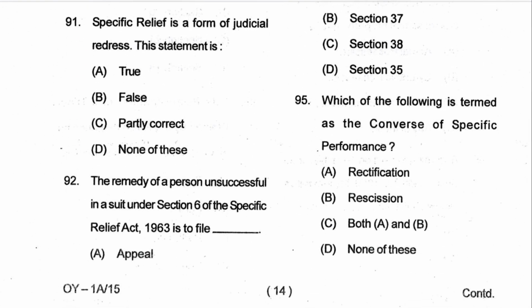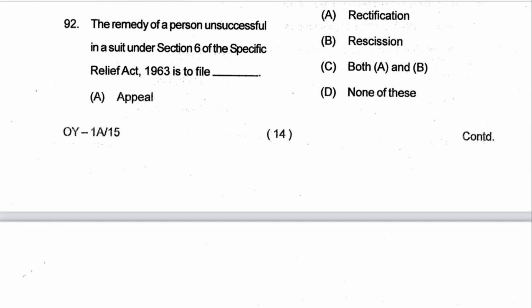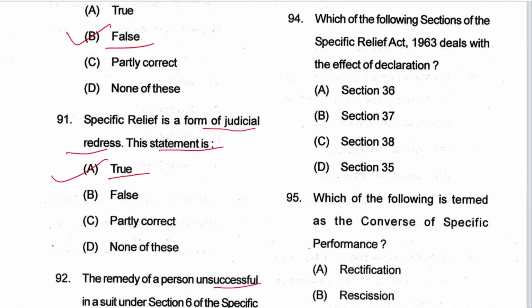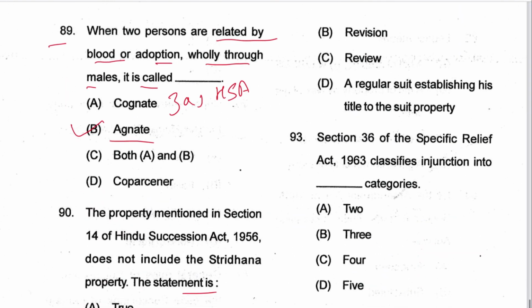Next, 91: specific relief is a form of judicial redress. This statement is true. Yes. Next, 92: the remedy of a person unsuccessful in a suit under section 6 of the Specific Relief Act is to file appeal? Not available, denied in section 6 itself. Review is also not available, revision not available. So a regular suit establishing its title to the suit property. D is the answer. Within 12 years.